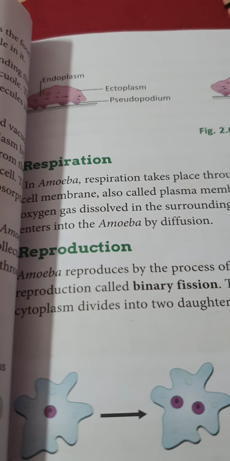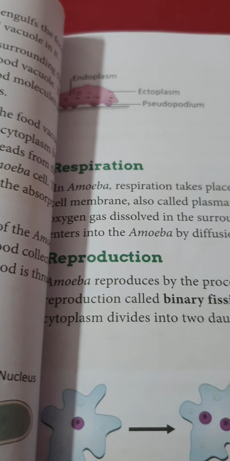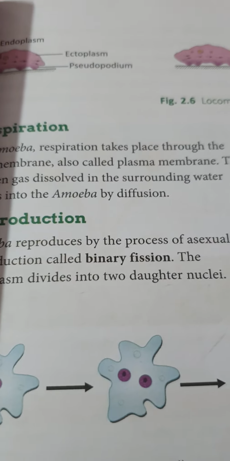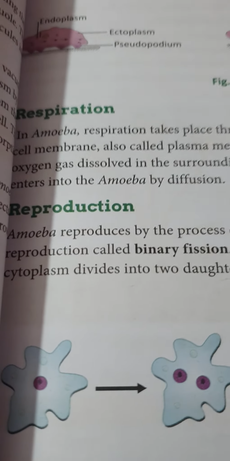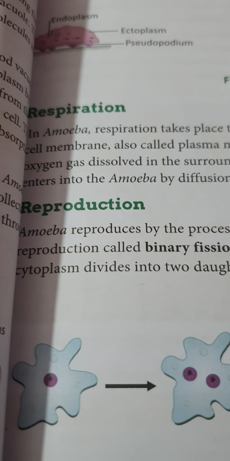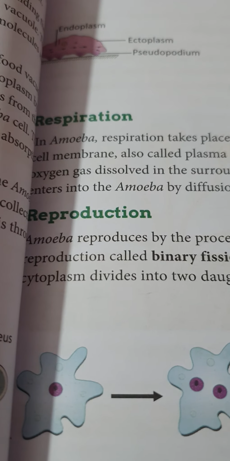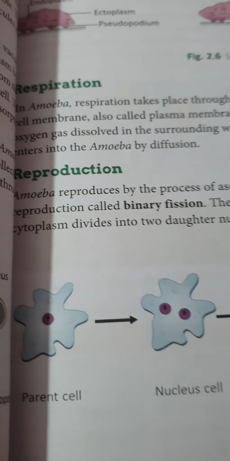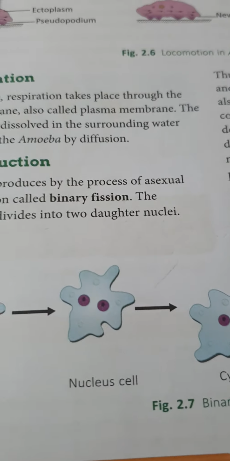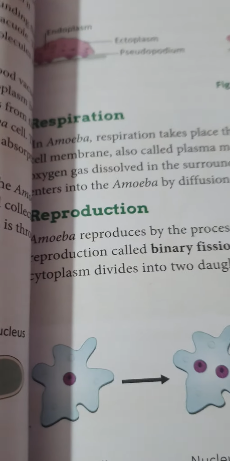The lifespan of a typical amoeba is 2 days, but because it undergoes binary fission, the resultant daughter cells are the same as the parent cell, so technically amoebas can be termed immortal.